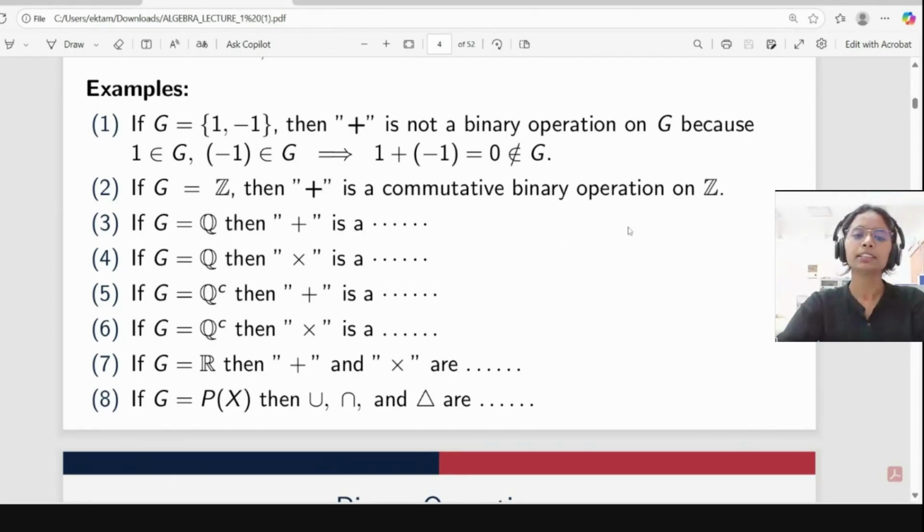Correct. Because symmetric difference is nothing but A minus B union B minus A. A minus B is a set and B minus A is also a set. And if we take a union of sets, because the power set is the set of all subsets of X, it will come in P(X) only. So this symmetric difference is a binary operation on P(X).